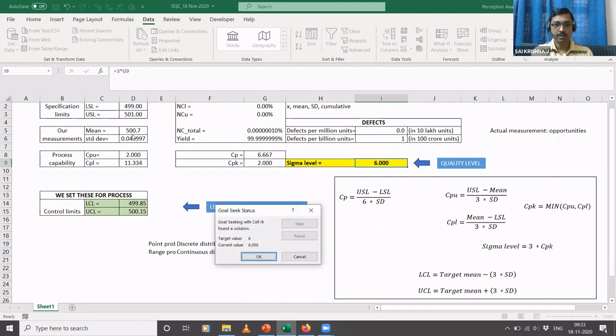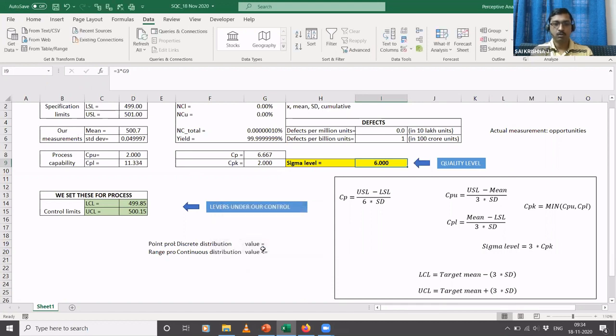So now if you see, the initial standard deviation was 0.1 or something. Now we have a 6 sigma level, which means for the same process, we need to reduce the standard deviation to 0.049997. Okay, but this is like 6 sigma level, it's a very perfect level, which is almost impossible to achieve, and even if you do achieve it, it's very, very difficult to maintain. Okay, because it requires an extremely high level of monitoring, which is not practical.